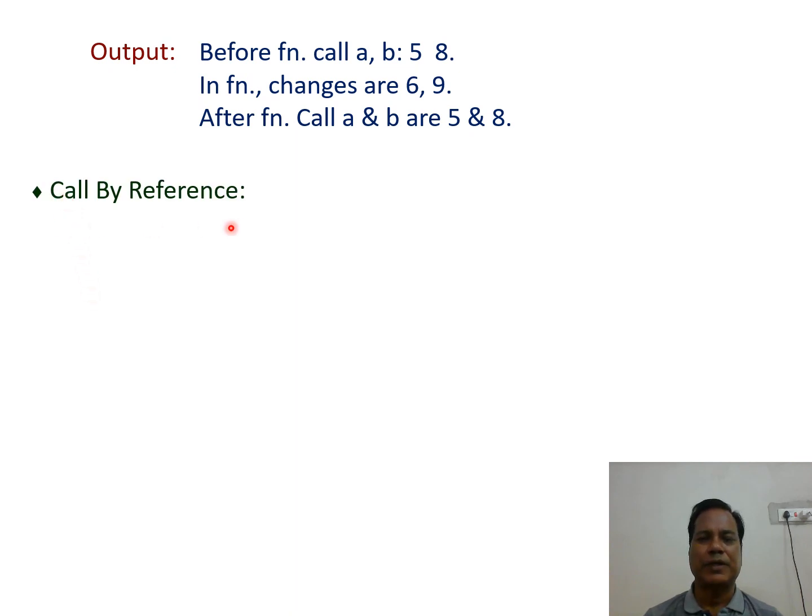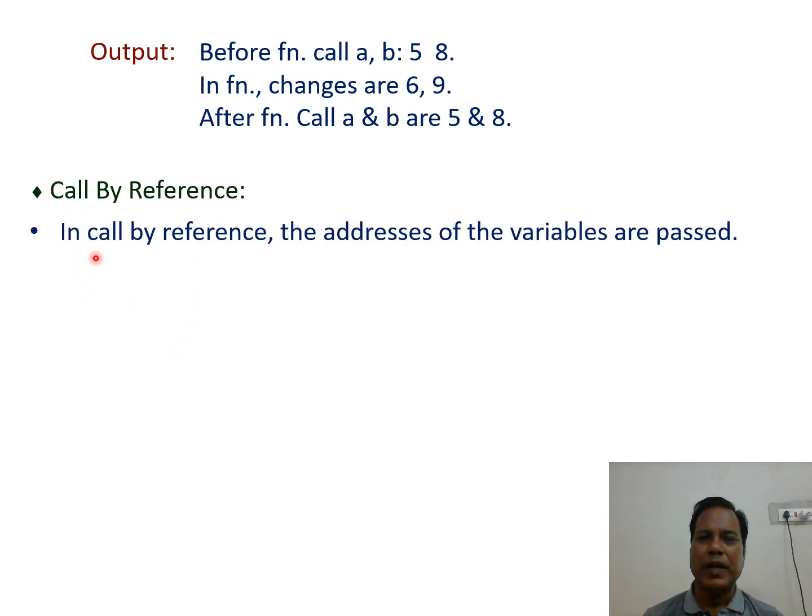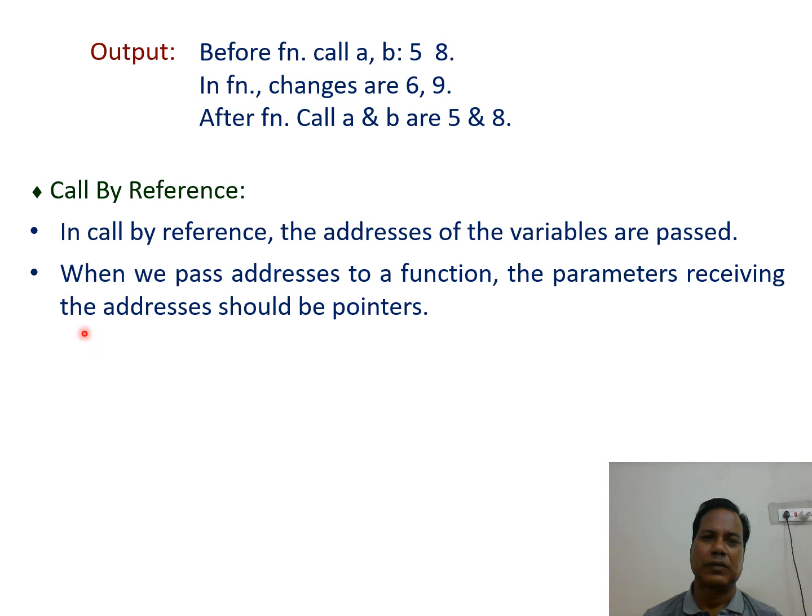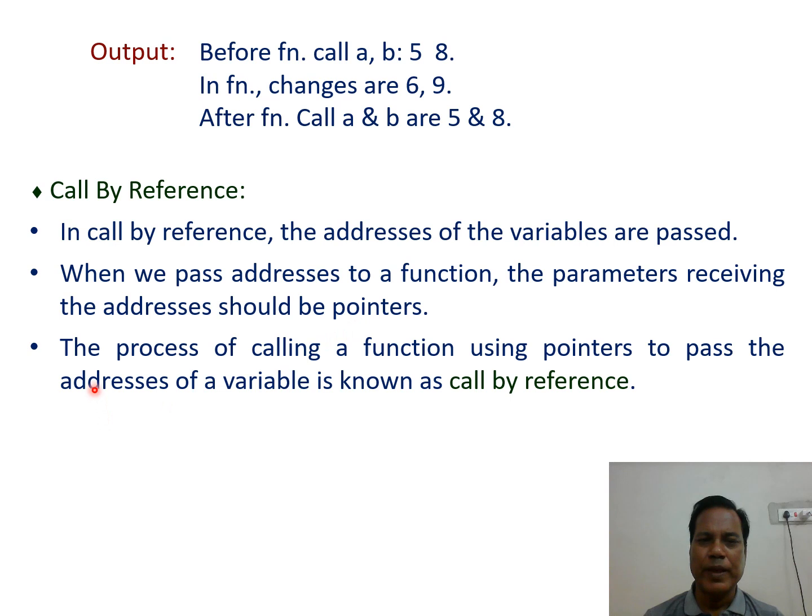Call by reference. In call by reference, the addresses of the variables are passed. When we pass addresses to a function, the parameters receiving the addresses should be pointers. The process of calling a function using pointers to pass the addresses of variables is known as call by reference.